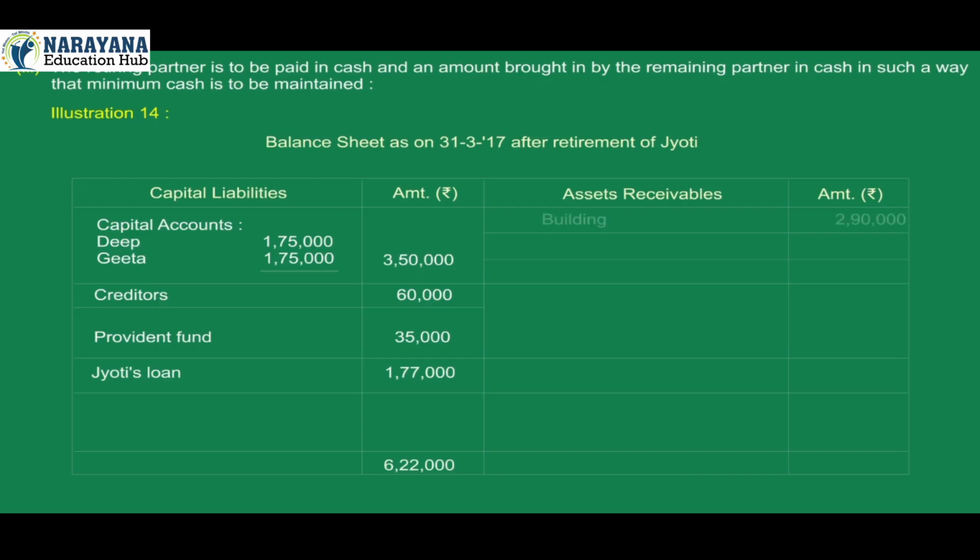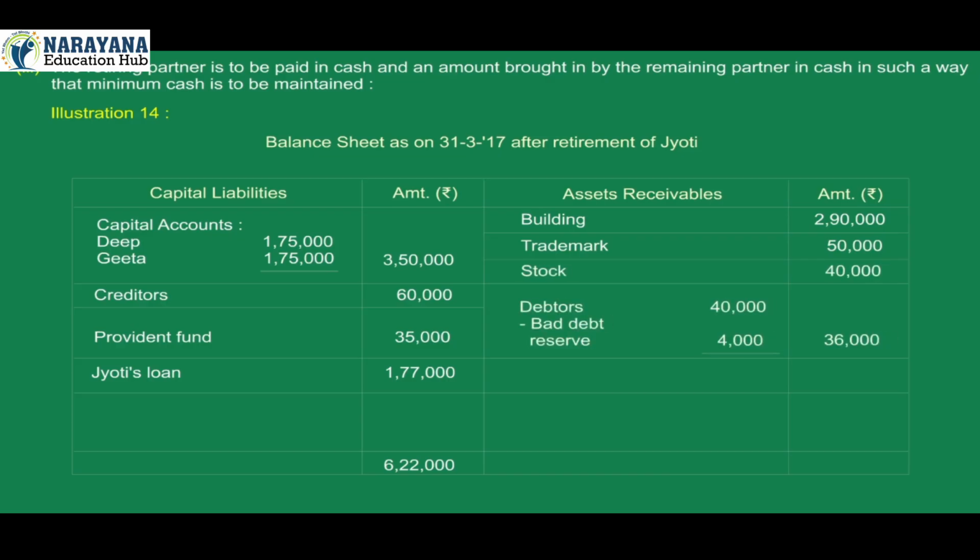On the assets receivable side, building 2,90,000, trademark 50,000, stock 40,000, debtors 40,000, less bad debt reserve 4,000, total 36,000, bank 22,000, current accounts Deep 92,000, Geeta 92,000, total 1,84,000, total of assets receivable 6,22,000.